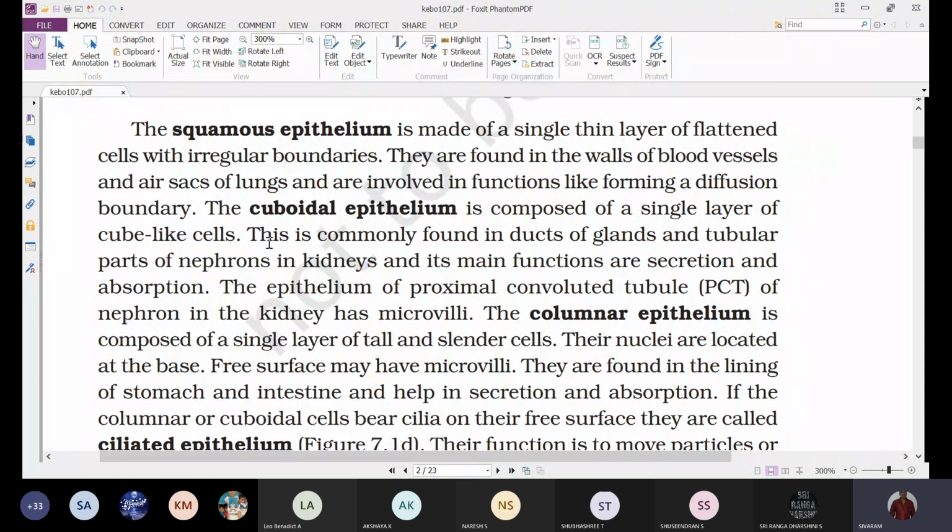And next, where is this cuboidal epithelium present? It is commonly found in the ducts of glands and the tubular parts of nephrons in kidneys. Inside the kidney we find the nephron. When you observe the nephron, it has a tubule, then Henle's loop, and the distal convoluted tubule. These ducts possess this cuboidal epithelium, and its main functions are secretion and absorption.